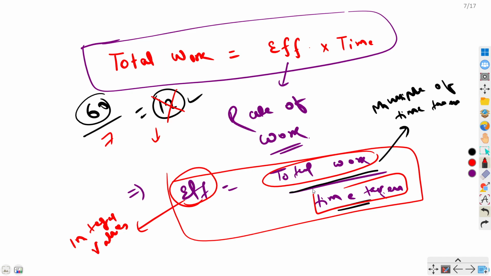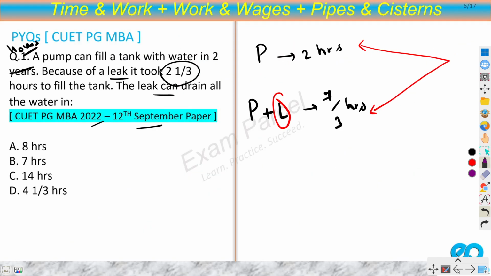And what is the best way to take a multiple of anything? That is, take LCM, right? So obviously if I take the LCM of time taken as my total work, then if I divide this, I will get my efficiency as an integral value. And this will help in solving the questions fast, right? Because we will not be dealing with fractions and all those things. So that's why take LCM of time taken. So this is the reason why we take LCM. Otherwise people only remember that, oh, we will take LCM of times. Okay? So now we can do this.